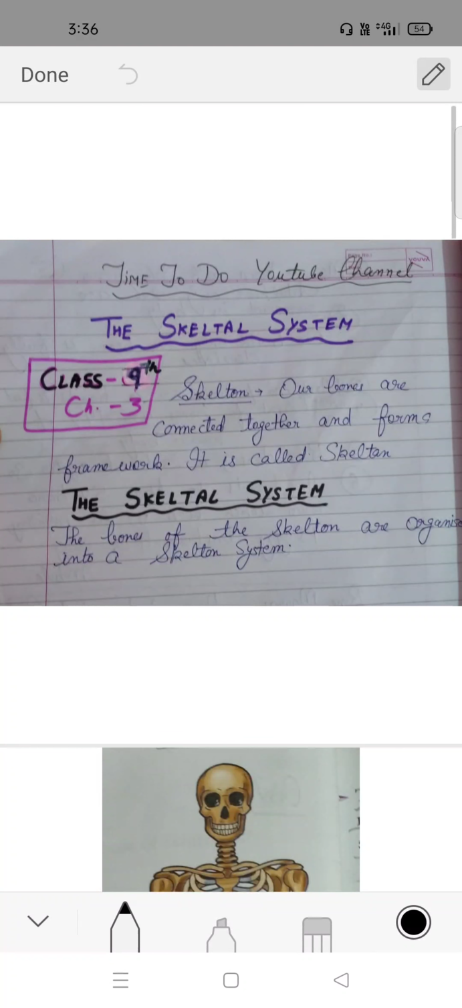Today we are going to discuss the skeleton system. It is mentioned in class 9th, chapter 3.